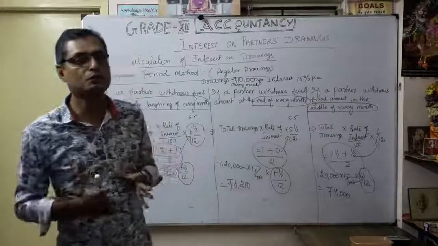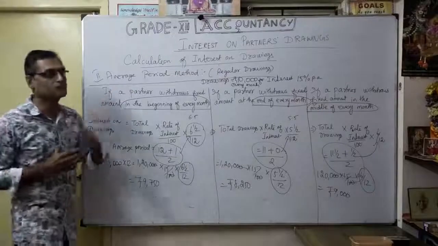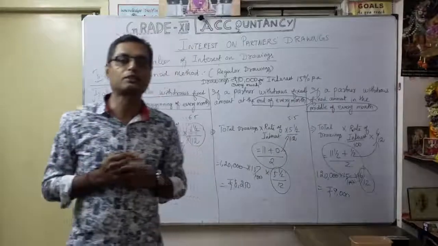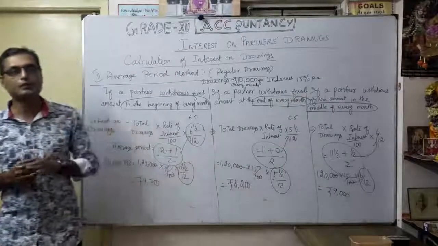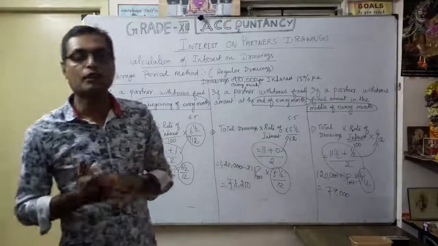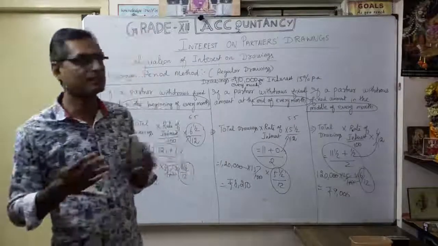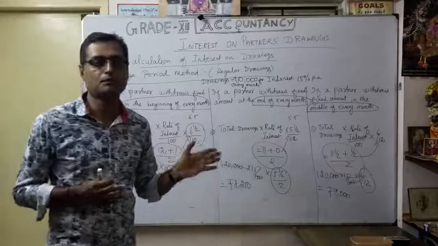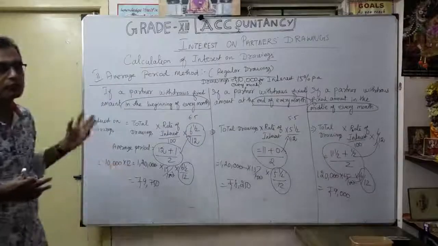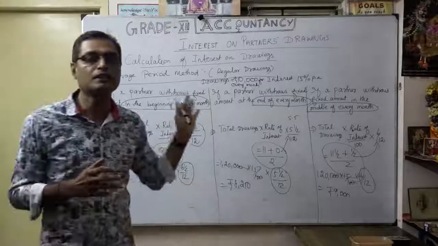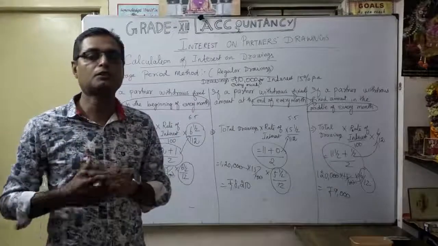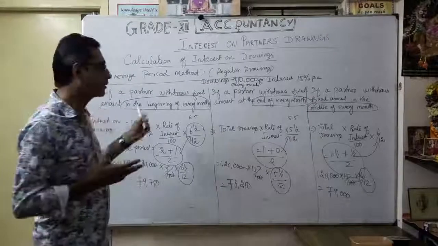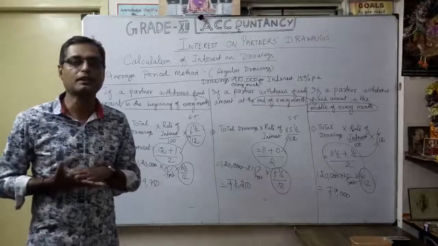I hope you understood. In this video, interest on partners' drawings was discussed in detail: the meaning of drawings, the classification of drawings, drawings against capital and drawings against profit, the difference between them, and finally the calculation of interest on drawings with the simple method, product method and average period method. Accordingly, you have to work it out whenever you prepare the profit and loss appropriation account. So follow this video and practice it well. Thank you very much.